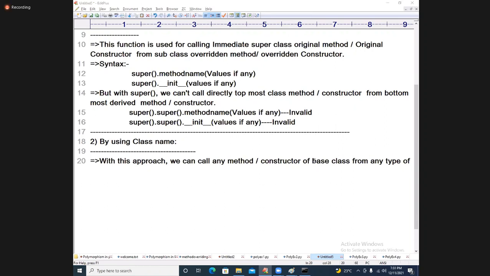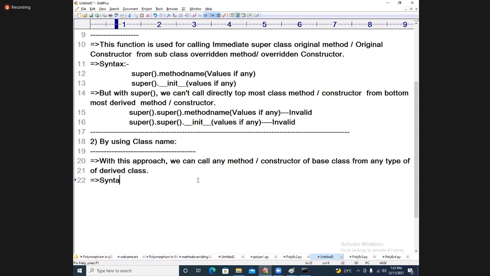So with this approach, we can call any method or constructor of base class from any type of derived class. From any type of derived class. Right? So what is the syntax, sir? What is the syntax we are using there? See, students, the syntax we are using.